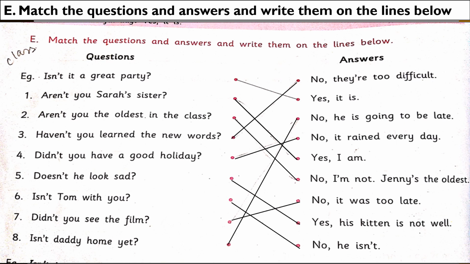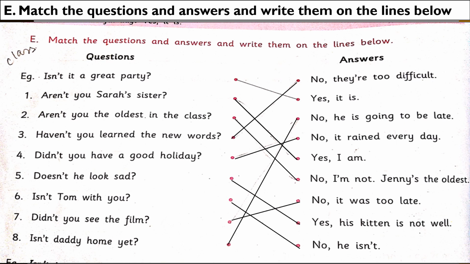Now let's move to solving exercise E. Match the questions and answers and write them on the lines below. On the left hand side, we have some questions, and on the right hand side, we have answers. We have to match the answers suitable to the question. Children, here I have already matched the question and answers. I will be reading it out to you.